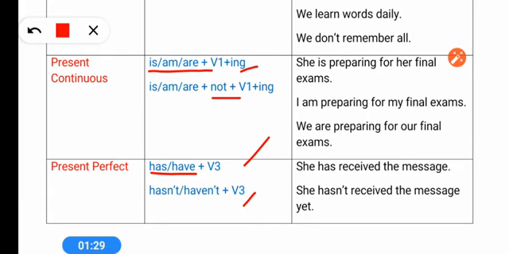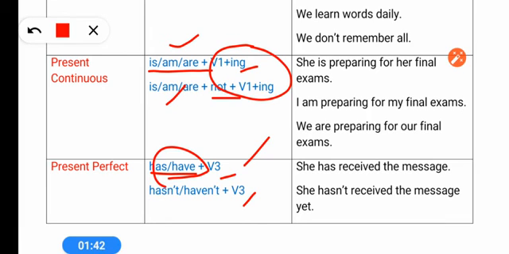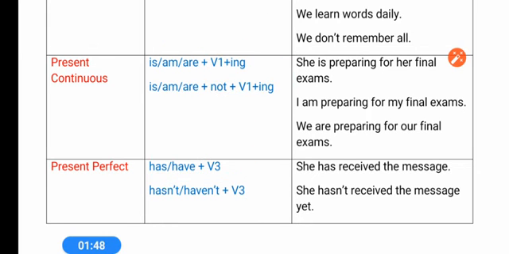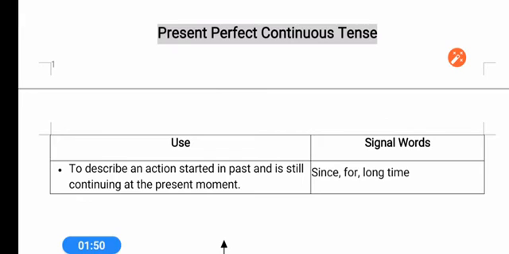So you remember the continuous tense. In continuous we are using ing form of the verb along with is, am, are. But if I talk about present perfect continuous, so perfect has and have is there, and third form, in continuous ing form. So we have to use a combination of both the helping verbs. Present perfect continuous tense: has, have, been.